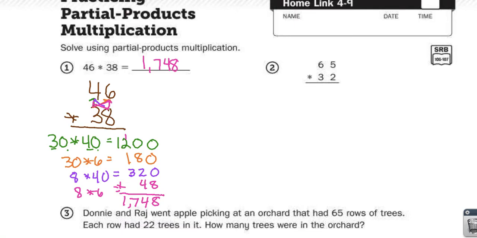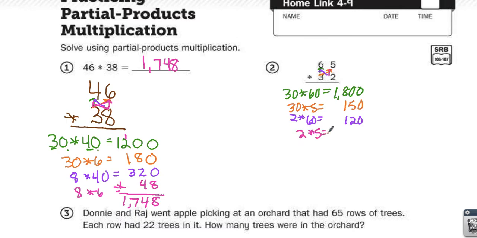Next, 65 times 32. I'm going to start with the 30 times 60, which equals 1,800. Move to the first diagonal of my bow tie, 30 times 5, which equals 150. Do the other diagonal of my bow tie, 2 times 60, which equals 120. And then finally I close my bow tie, 2 times 5, which equals 10.